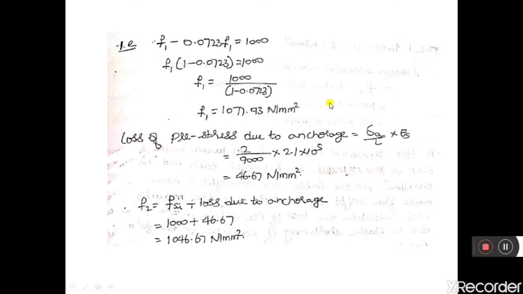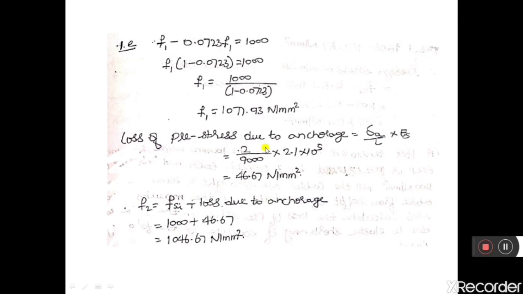So the second case, what he has told us to calculate is, now you forget about the friction loss. Now coming to the second condition in the question. He has told us to calculate what should be the initial stress applied to the cable by considering the anchorage slip. So by considering the anchorage slip, the pre-stress at both the ends should be 1000 Newton per mm square. That means we know the formula to calculate the anchorage slip.